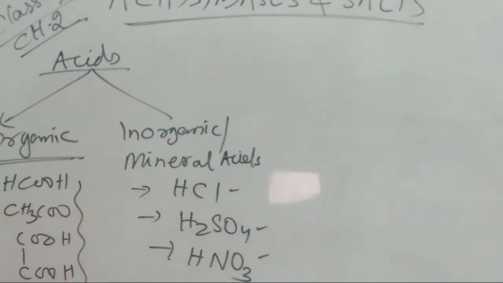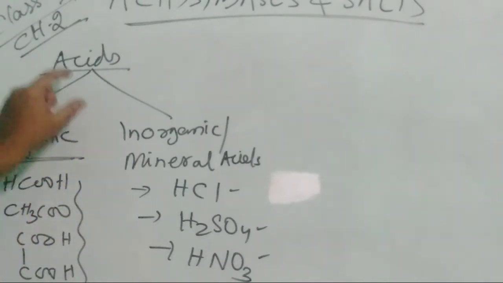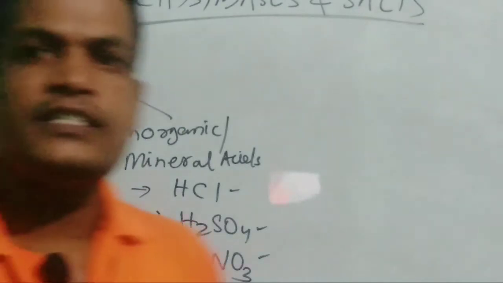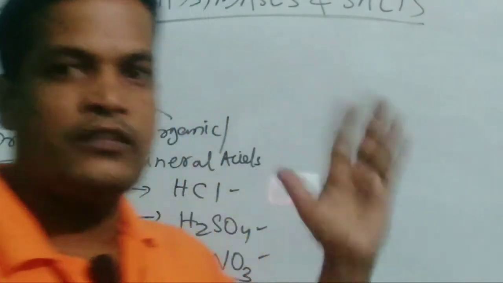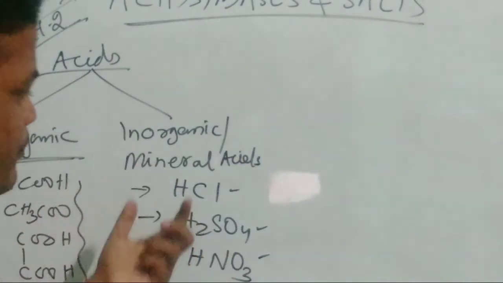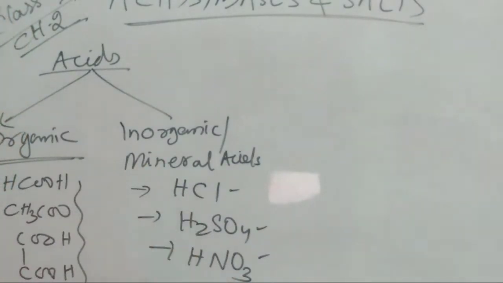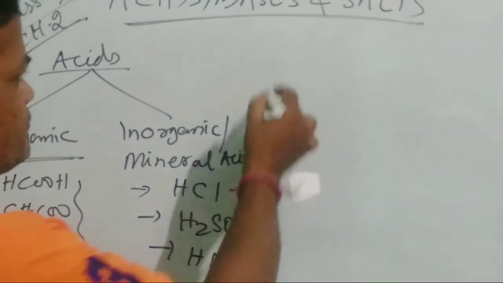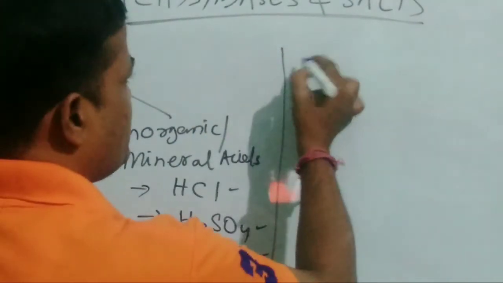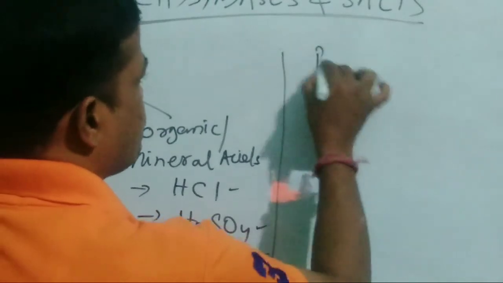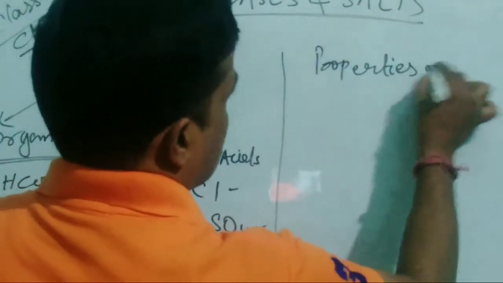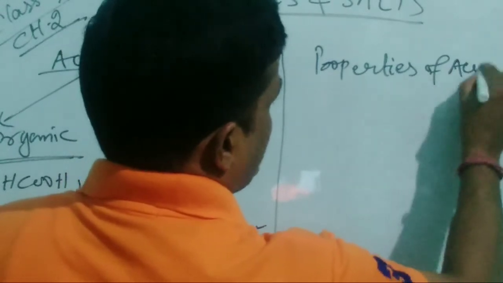These are called mineral acids. So again speaking, acids are divided into two types: organic acids, which are produced from living substances, and inorganic acids, otherwise called mineral acids, which are produced in the laboratories from chemicals. So see, let us find the properties of acids.